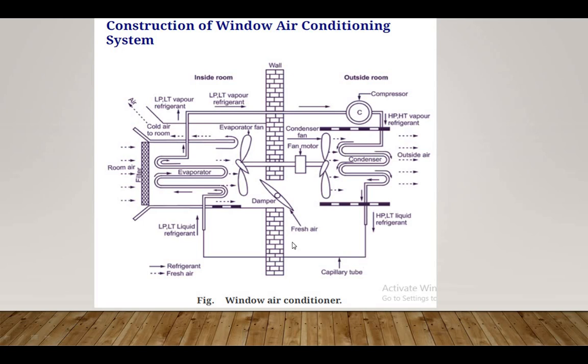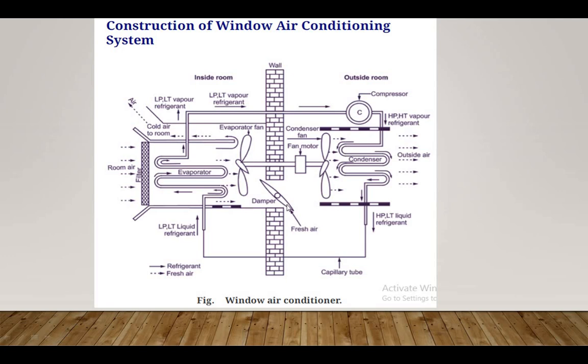This window air conditioning system is a very small unit, having a capacity of 1, 1.5, 2 or 2.5 ton. Usually these do not incorporate heating capacity. It is usually capable of cleaning air, cooling air, and distributing air. We use this window air conditioning system for dehumidifying air applications.